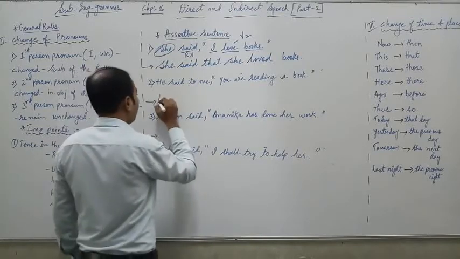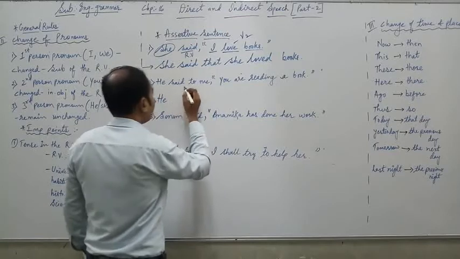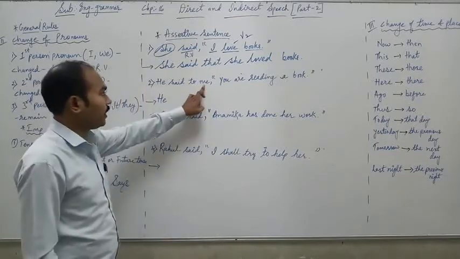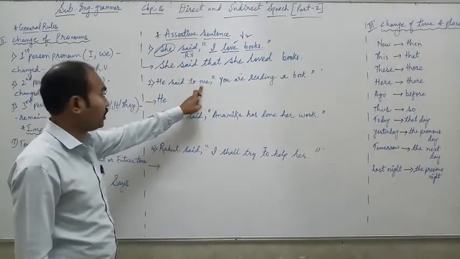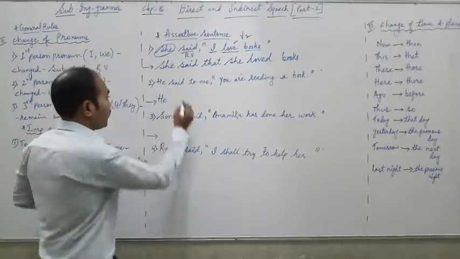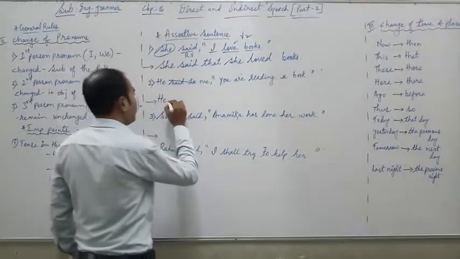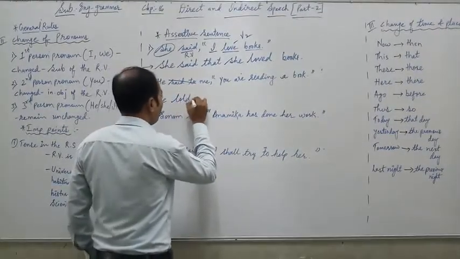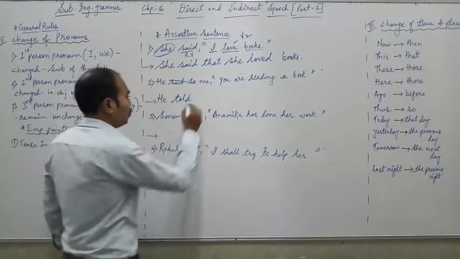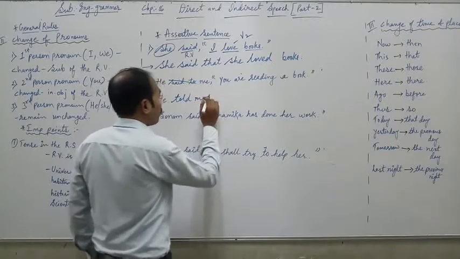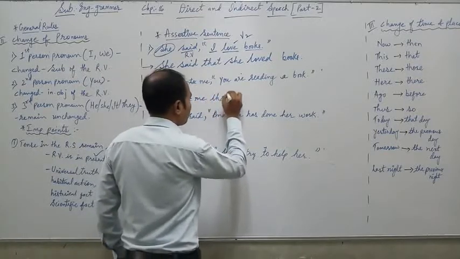So we will write the answer. He. As and when you see an object after the reporting verb, in those sentences you have to cancel "said to," and in place of "said to" you have to write "told." He told me, remove the comma and write "that."